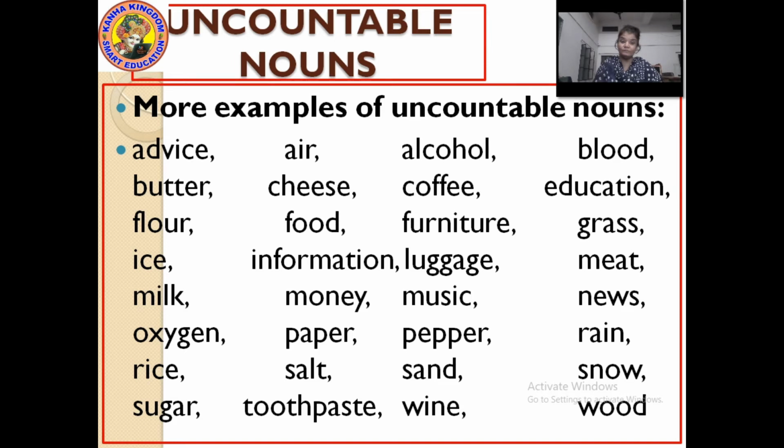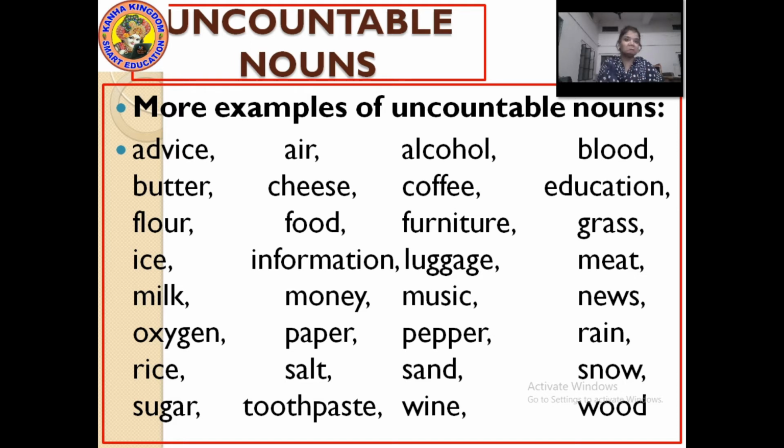News. I heard some news. Samachar, the one which you say, news channels. Channels can be counted, but the news cannot be counted. Rice, you cannot sit and count the grains of the rice, right? Salt, sand, cannot be counted.